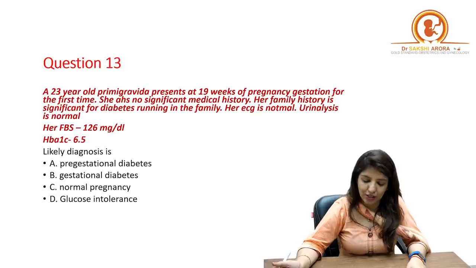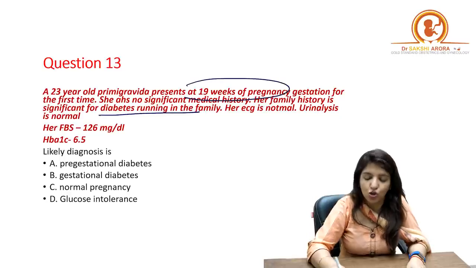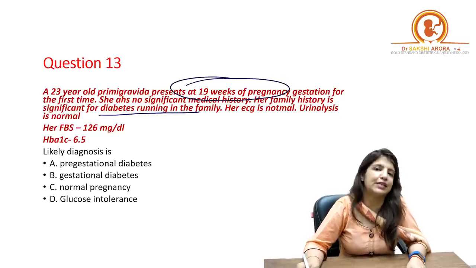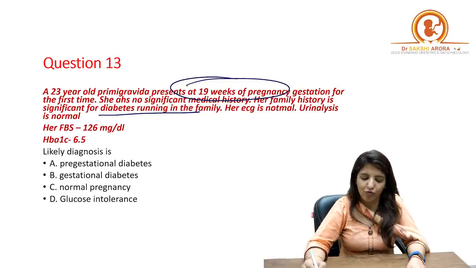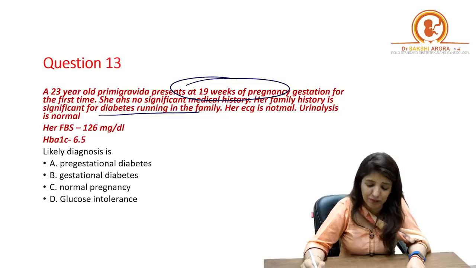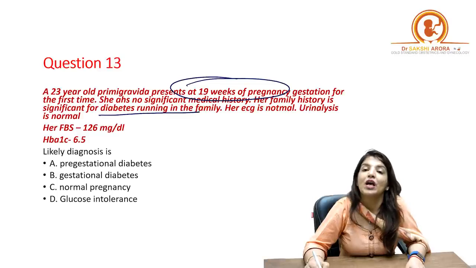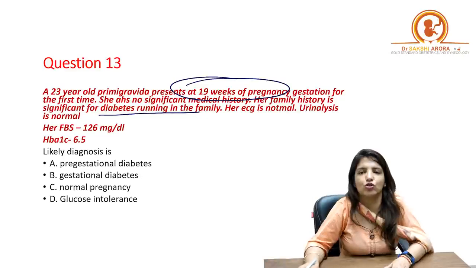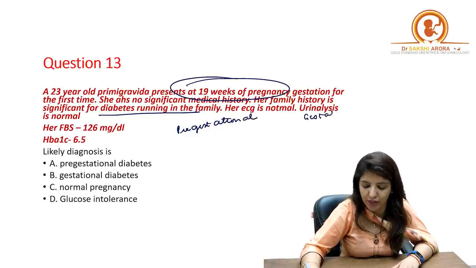A 23-year-old primary gravida presents at 19 weeks of pregnancy for the first time. She has no significant medical history. Her family history is significant for diabetes running in the family. So she's coming to you at 19 weeks and there is a history of diabetes in the family. Her ECG is normal, urine analysis is normal, fasting blood sugar is 126 milligrams per dL and HbA1c is 6.5. What is the diagnosis? There are 2 types of diabetes: either it could be a case of pre-gestational diabetes or it could be a case of gestational diabetes, right?